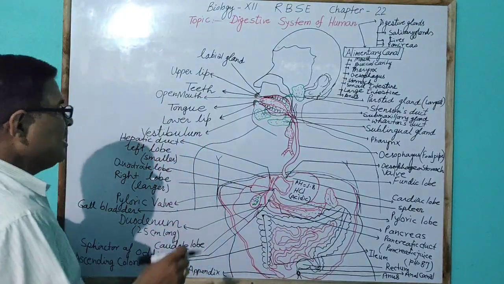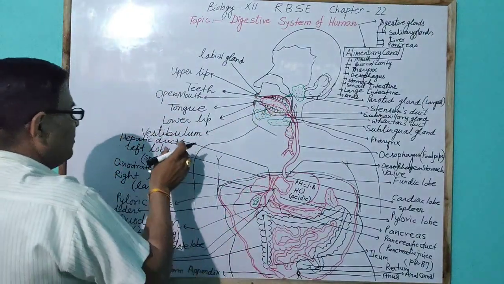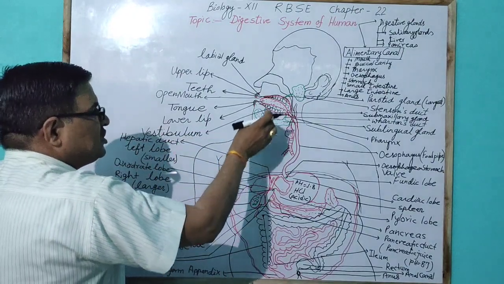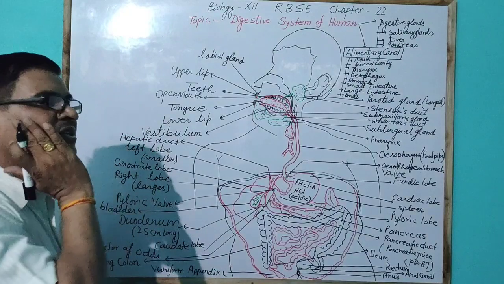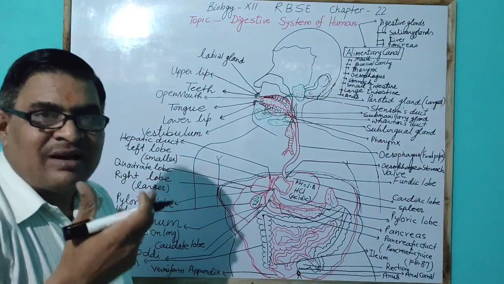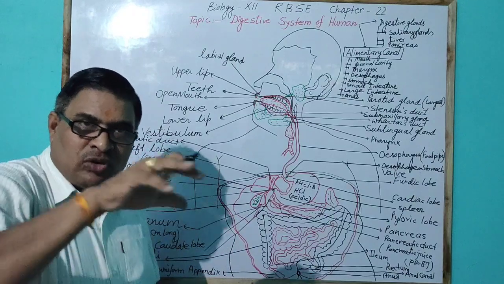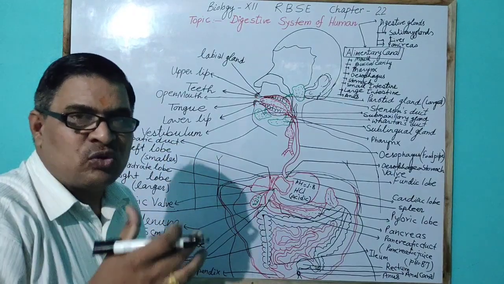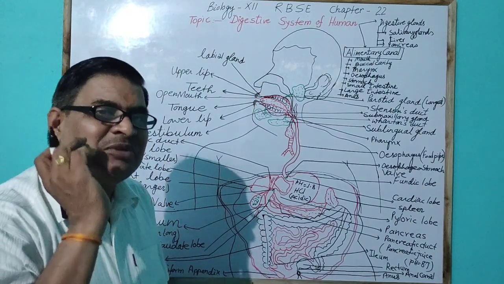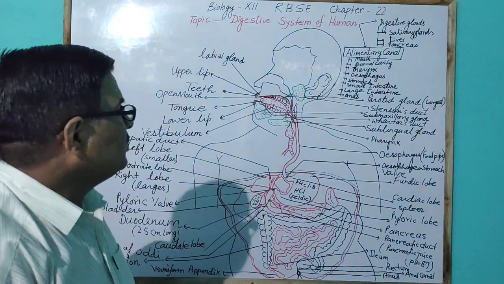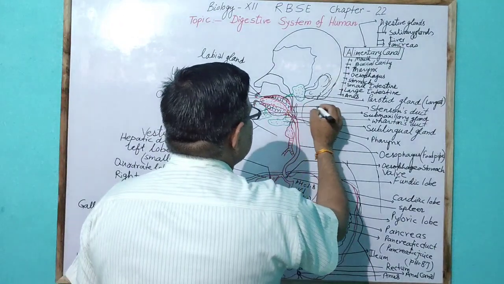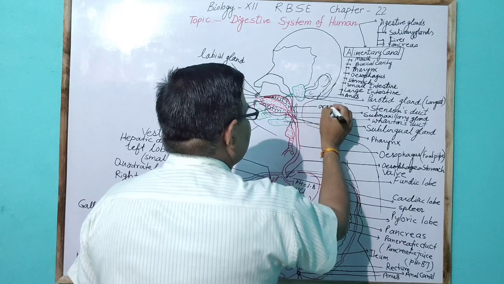The buccal cavity has two parts. The first part is the vestibulum, present in the cheek part laterally. This is the cheek part on both sides, with the teeth and tongue, and this total area is called the vestibulum. The posterior part of the teeth is called the oral cavity.